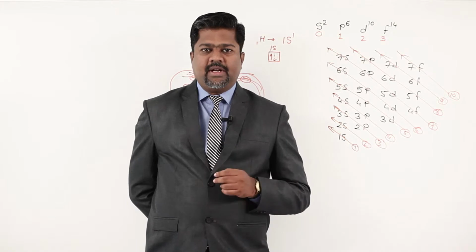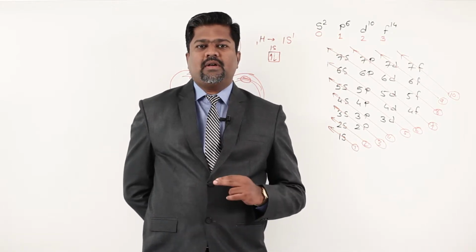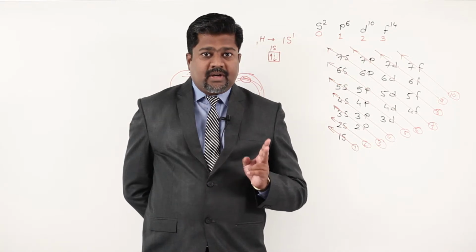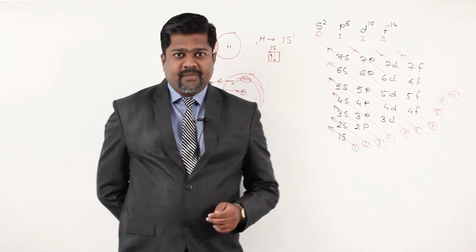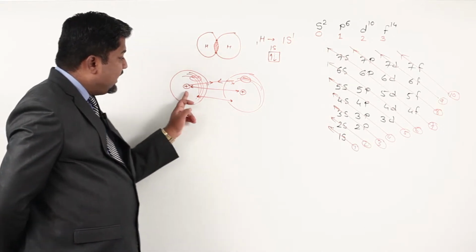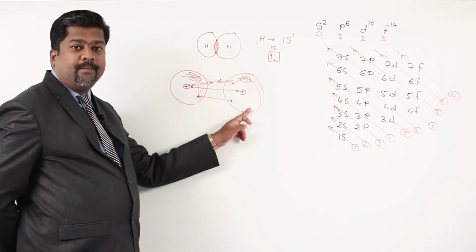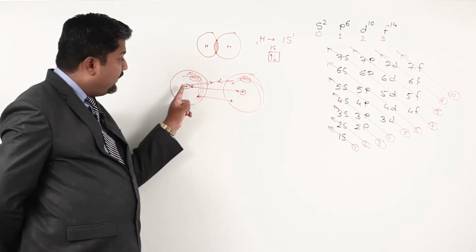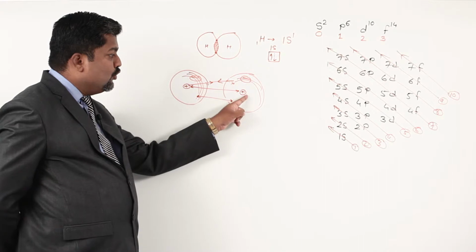The next postulate, we have to take care of orbitals and forces. Say we discuss here that suppose two atoms are there. This is a nucleus, this is a nucleus. There is repulsion between the two nuclei.